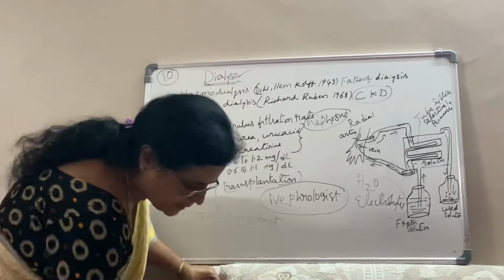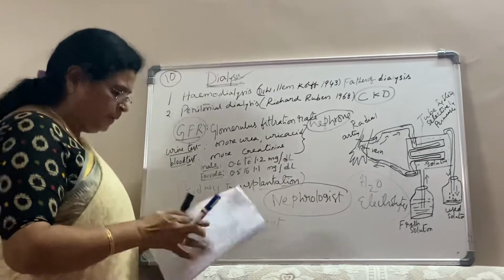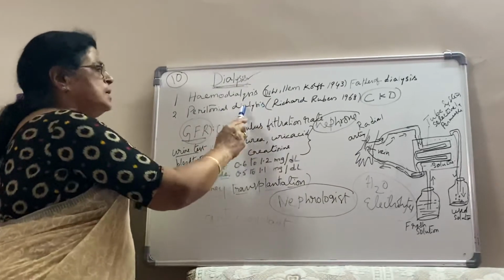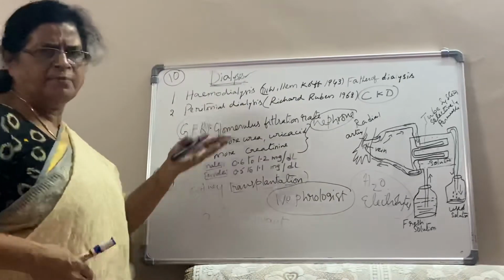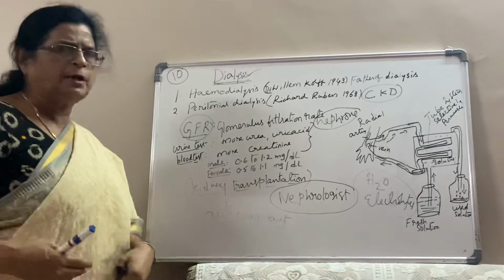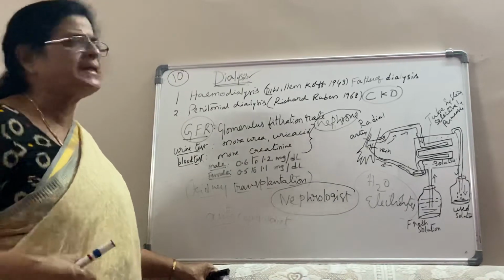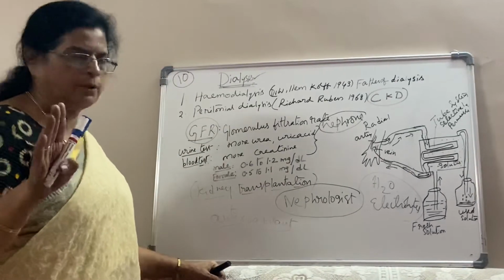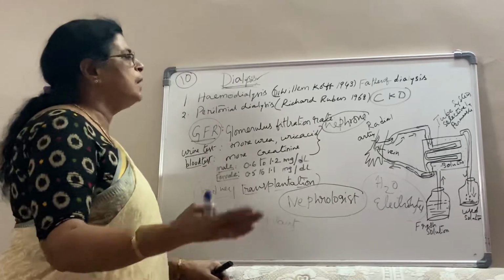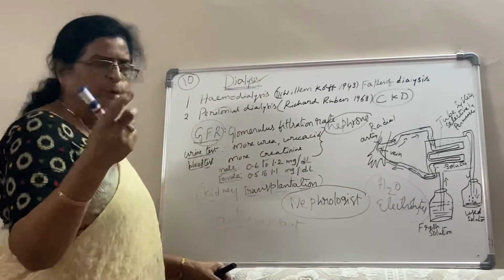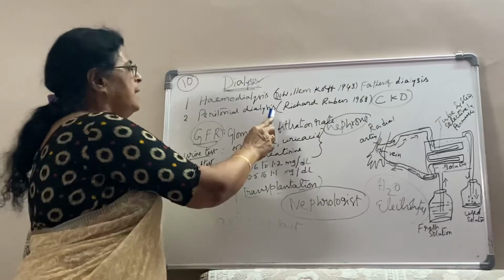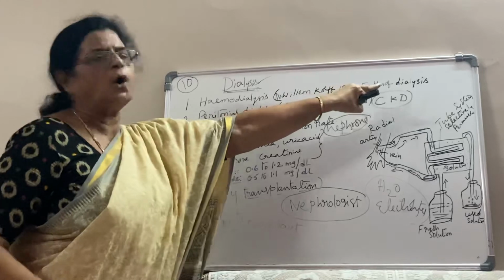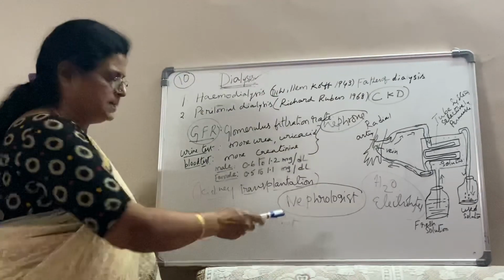So now in this dialysis, see here, peritoneal dialysis we don't have a picture of, but simply in the peritoneum they will make an incision, and the dialyzing liquid will be sent in. Again after 20 to 30 minutes it will be drained out. Here the blood is not taken out. So the solution will be drained out. Like that, it will purify the blood inside. That is peritoneal dialysis. Now hemodialysis was discovered by William Kolff. He is called the father of dialysis. Thank you.